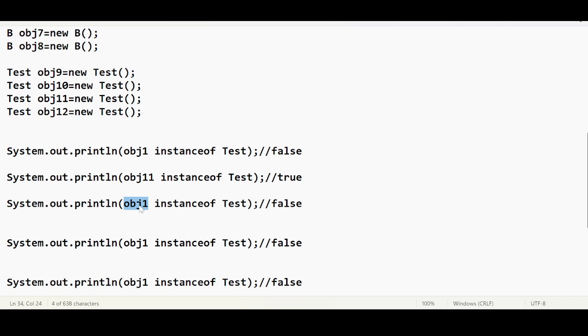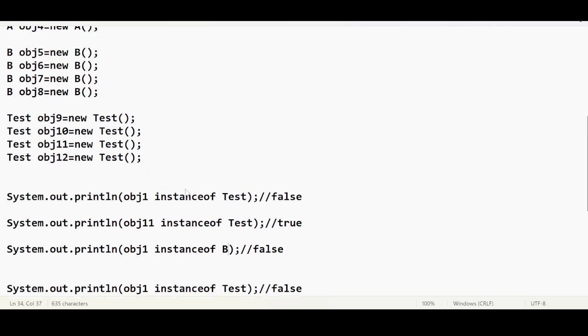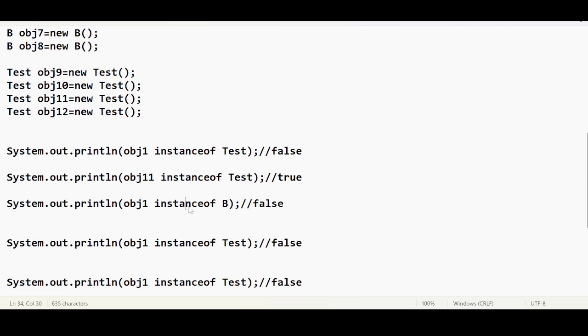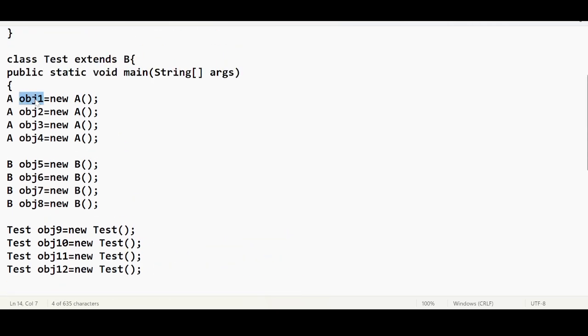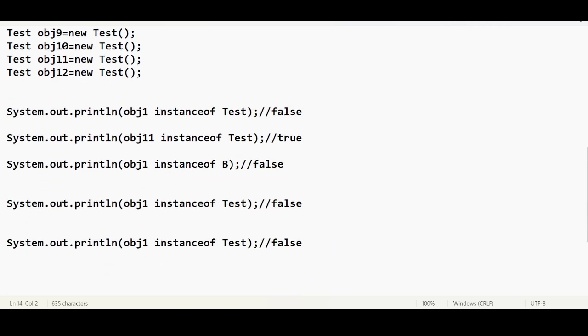Now obj1 instance of test. Instead of test we can use B. We want to check if it is an instance of B, but obj1 belongs to A, and we want to check it for B.